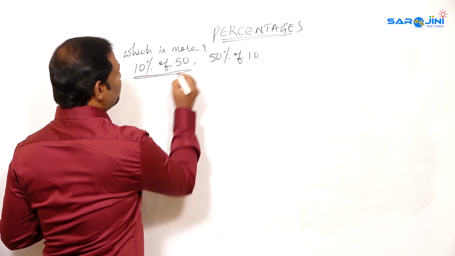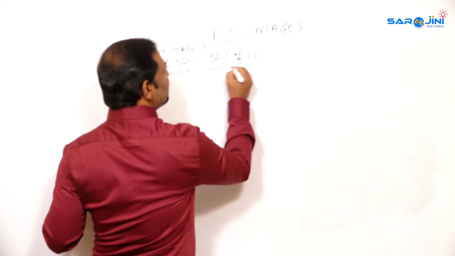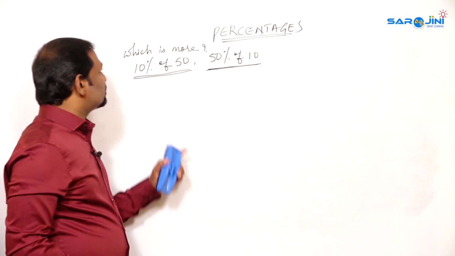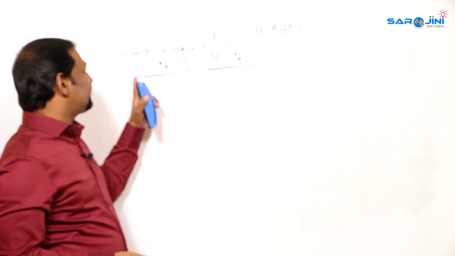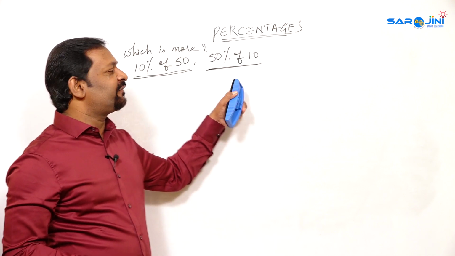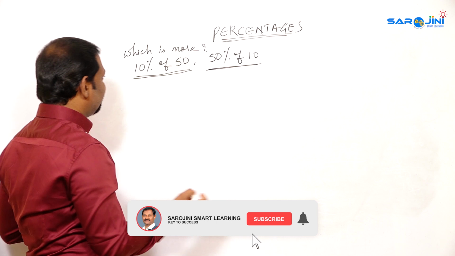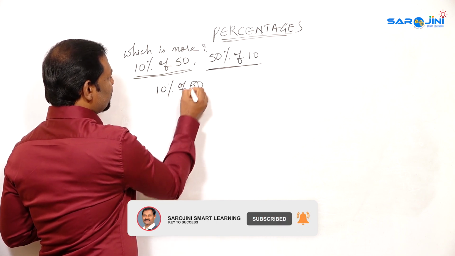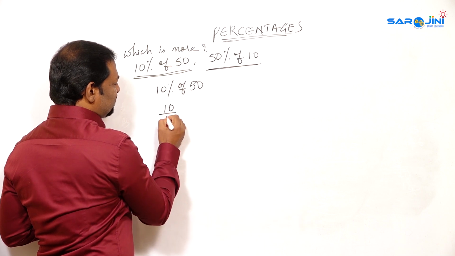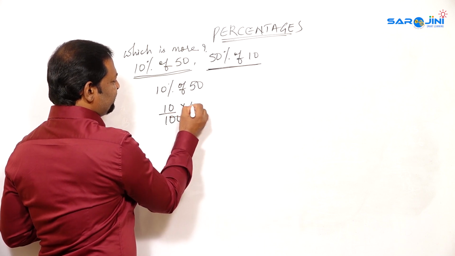10% of 50, 50% of 10. So he is asking which is more. So we have to find out whether 10% of 50 is more or 50% of 10 is more. So we will find out. First part is 10% of 50, that is 10 by 100 into 50.